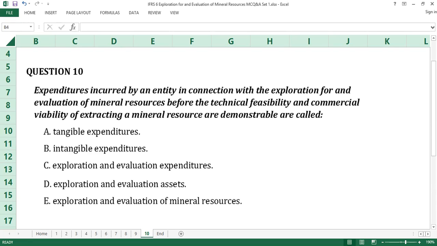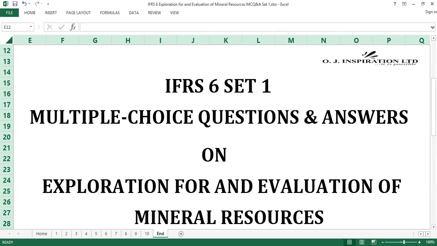When they are recognized as assets in line with an entity's accounting policy, they become tangible or intangible exploration and evaluation assets, depending on how they are classified. When technical feasibility and commercial viability become demonstrable, they are reclassified as items of property, plant, and equipment or intangible assets based on their tangible or intangible forms, respectively. C is the answer to question number 10.